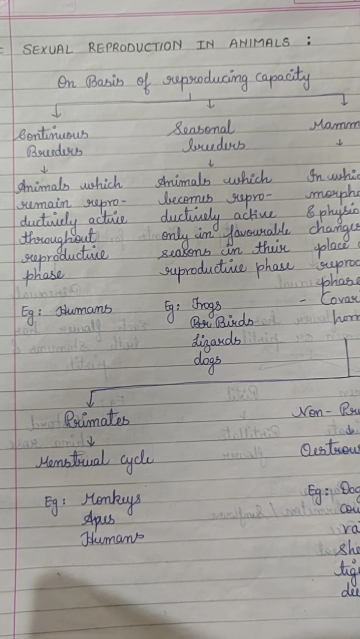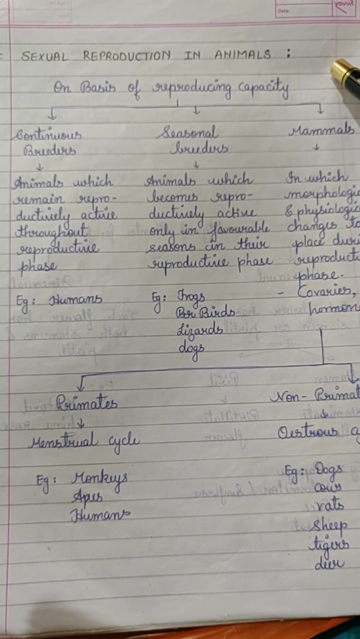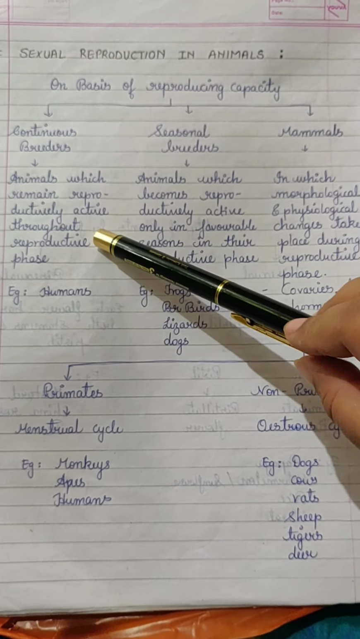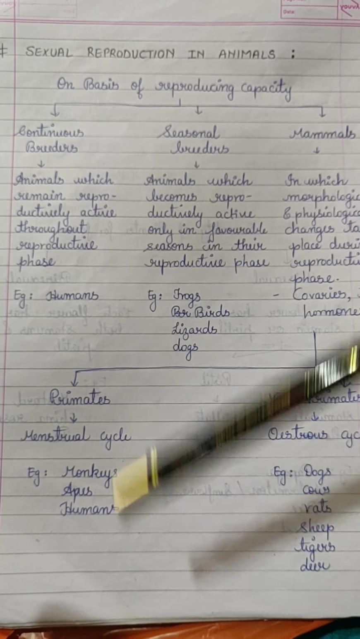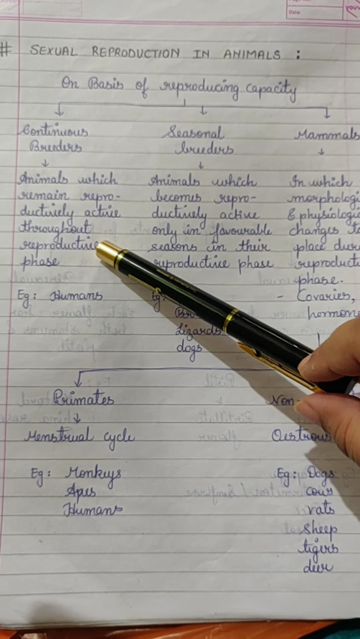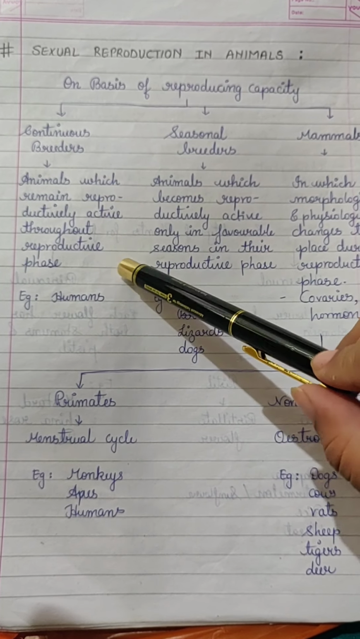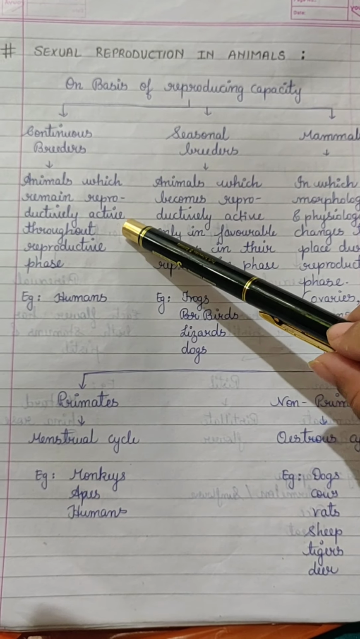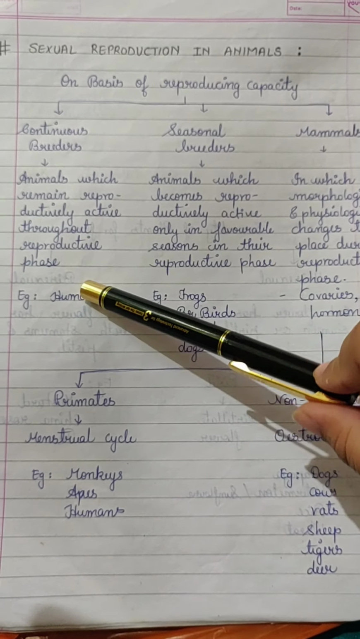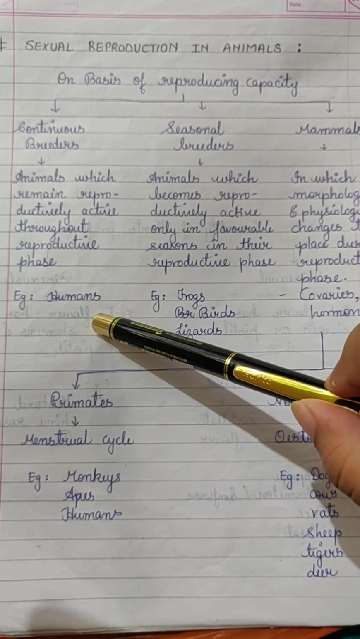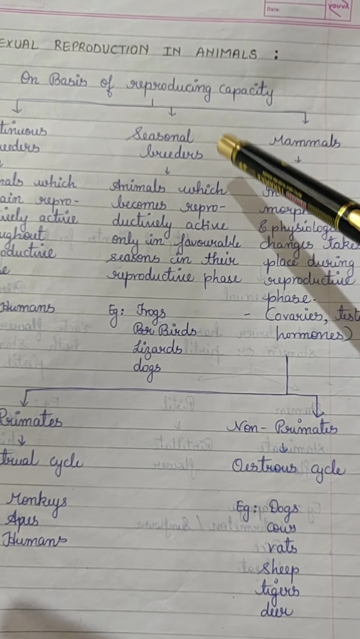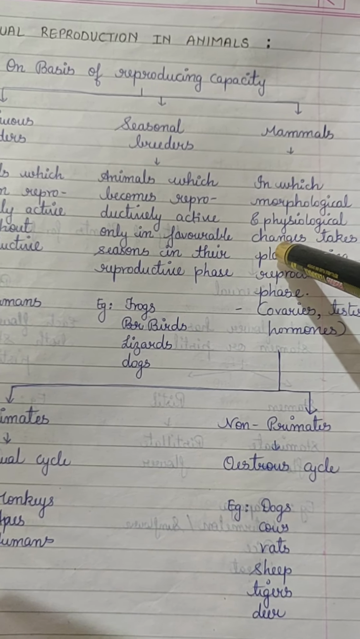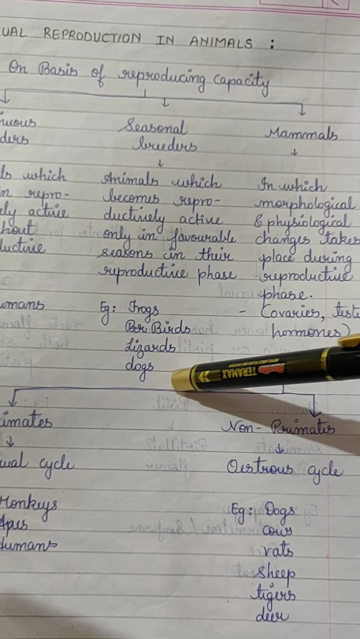The next topic is sexual reproduction in animals. Based on the reproducing capacity, animals are bifurcated into continuous breeders and seasonal breeders. Continuous breeders means they are able to reproduce throughout their lifetime. Animals which remain reproductively active throughout their entire reproductive phase are called continuous breeders. Example: humans. Next is seasonal breeders. Animals which become reproductively active only during a particular favorable season in the reproductive phase. Example: frogs, birds, lizards and dogs.